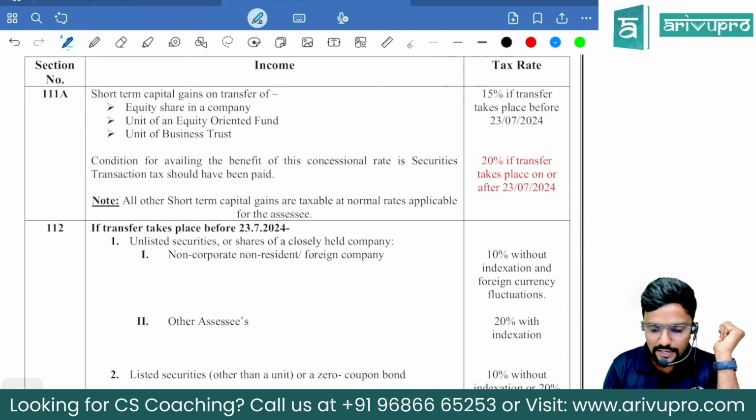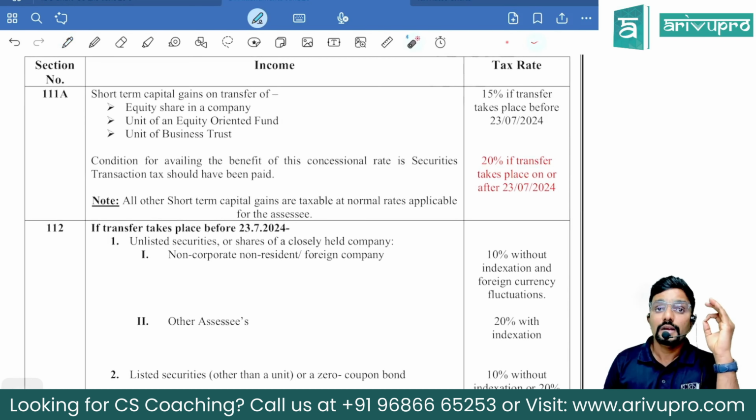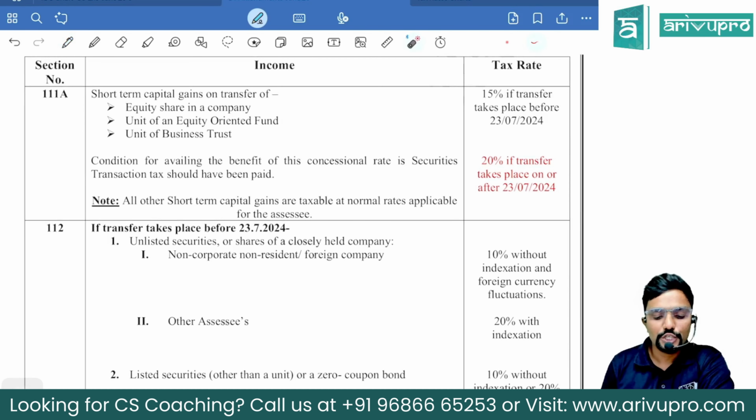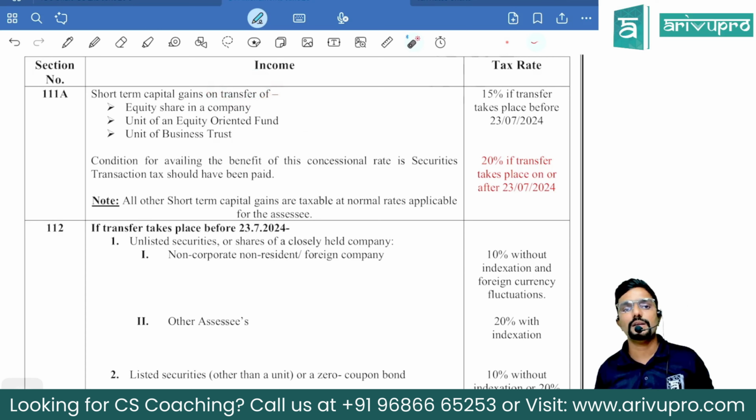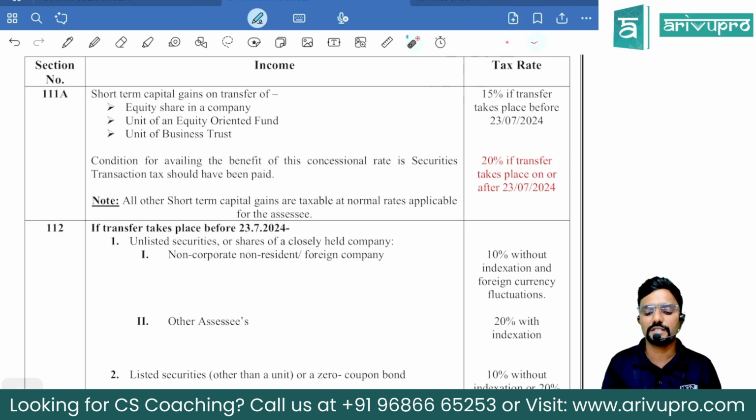111A first. What is 111A covering? Short-term capital gain on the transfer of E, F, T. I call them that in short. What is it, sir? Equity share in a company, unit of equity oriented fund or unit of business trust. So E stands for equity share, F stands for equity oriented fund, then T stands for unit of business trust.